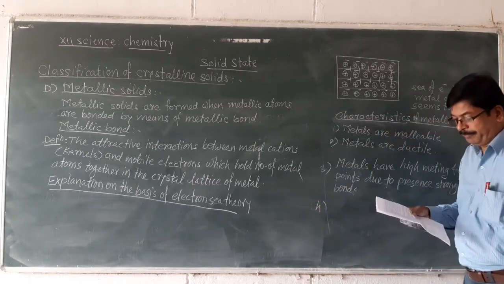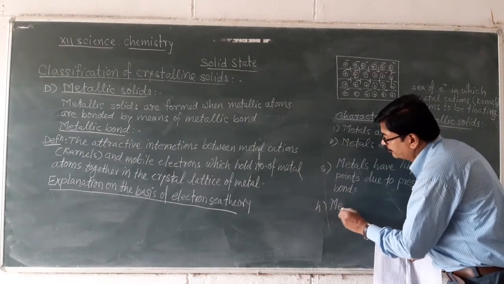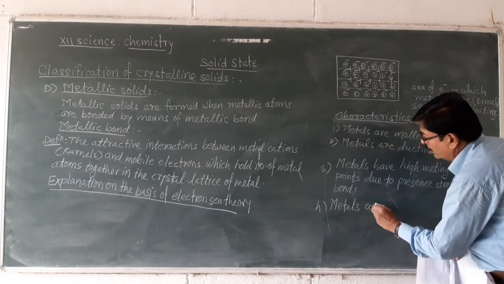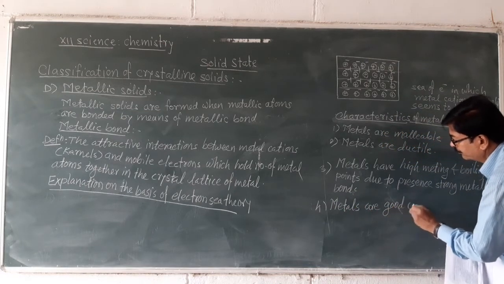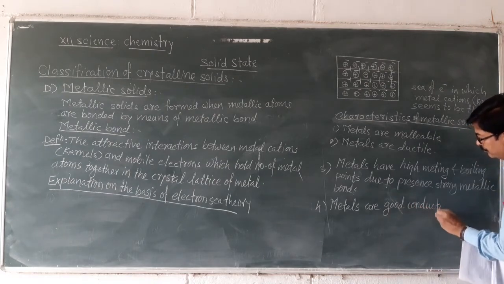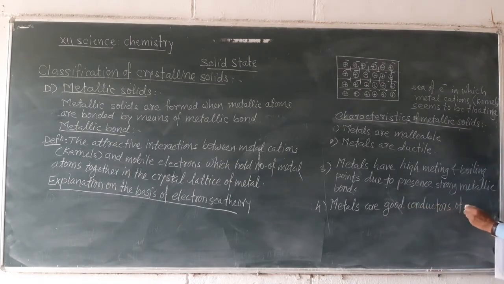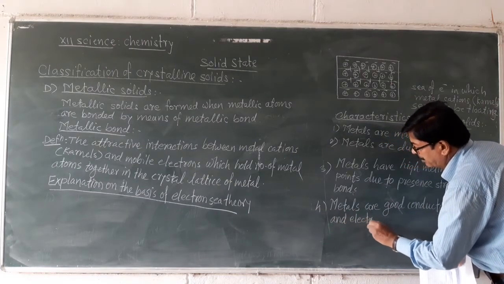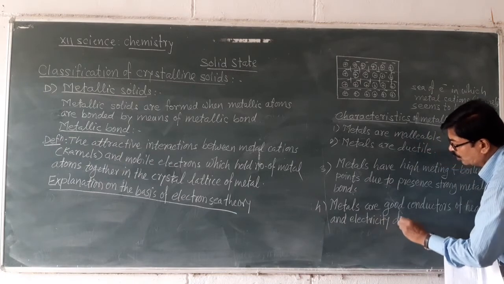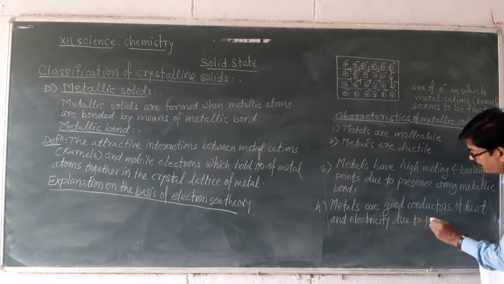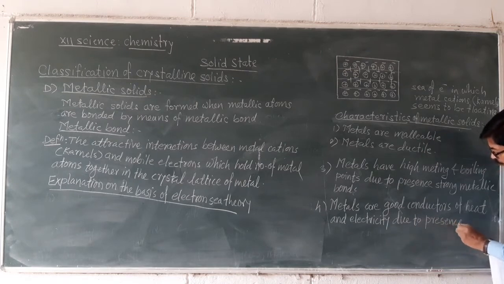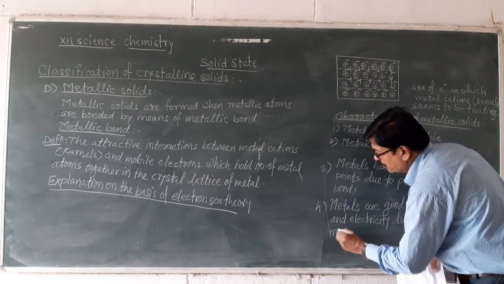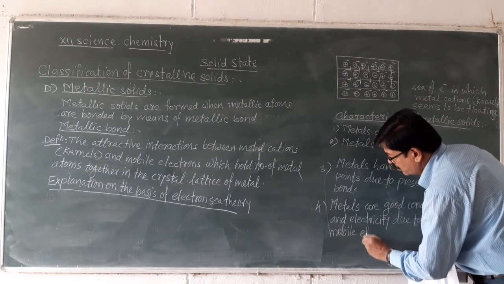And the fourth property, metals are good conductors of heat and electricity, due to the presence of a number of mobile electrons.